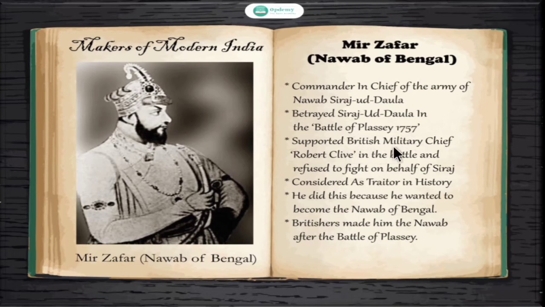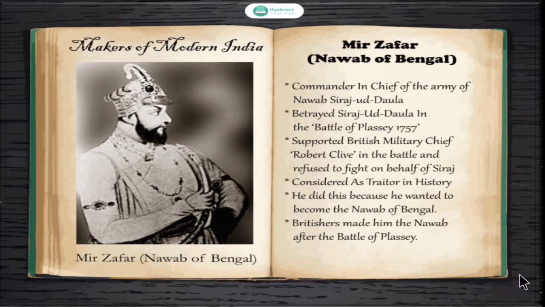He supported the British military chief Robert Clive in the battle and refused to fight on behalf of Siraj. So he is considered a traitor in history. Traitor means a cheater. He did this because he wanted to become the Nawab of Bengal. He joined with the British because he had a wish to become Nawab, and the British made him the Nawab of Bengal after the Battle of Plassey.